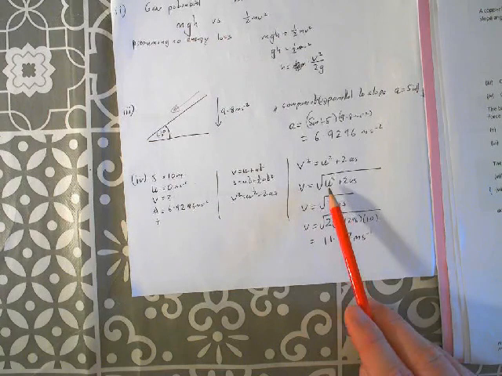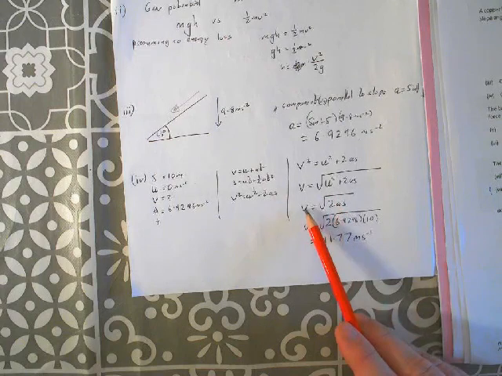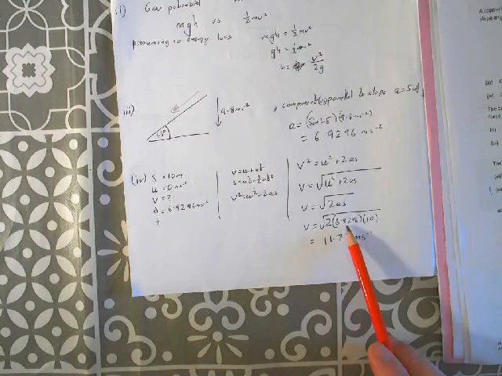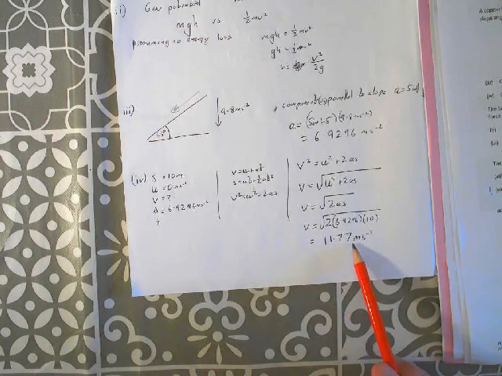I think it's going to be this guy right here. V squared is equal to U squared plus 2AS. Get the square root of both sides. Because U is 0 here, because it's starting off from rest, this U squared just goes away because 0 squared is 0. So the velocity is the square root of twice the acceleration times the displacement.